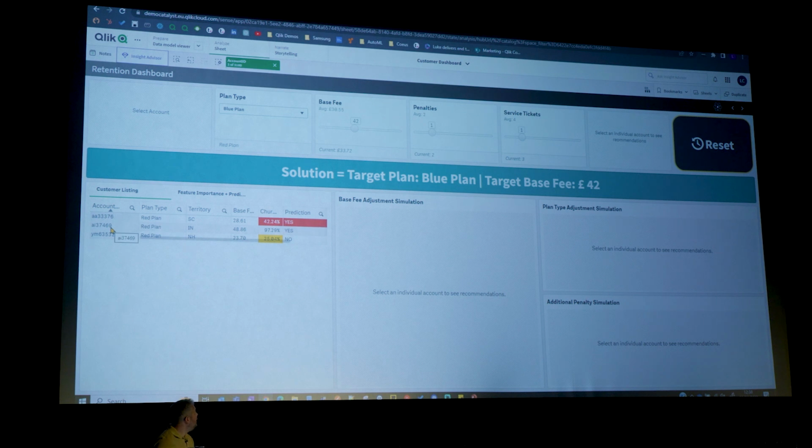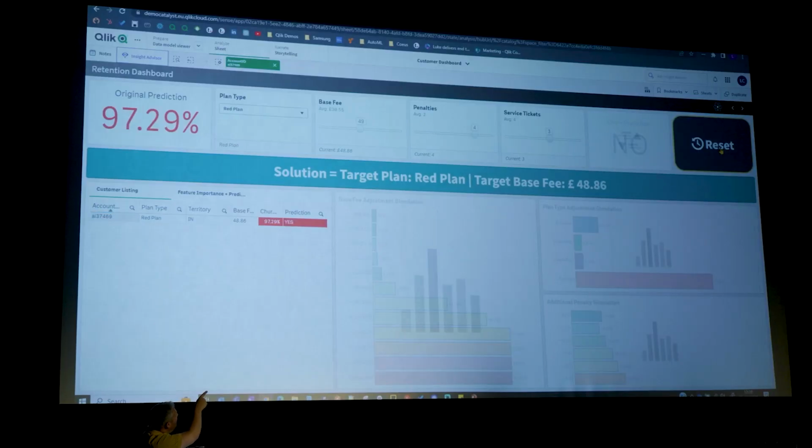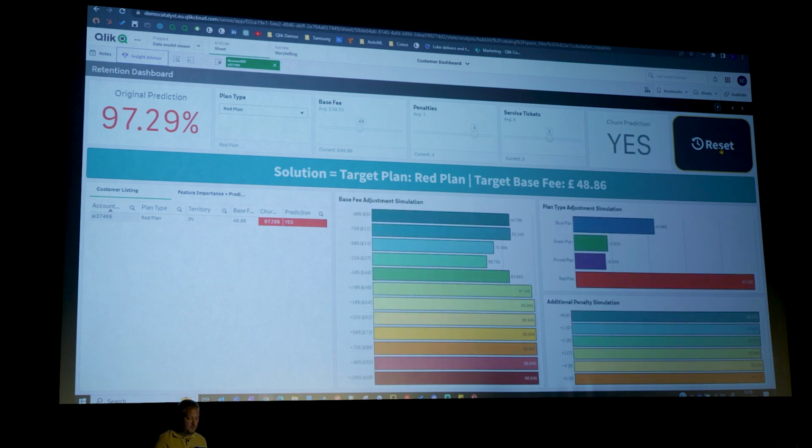Now I'm going to look at my next favourite customer, which is customer AI, aptly named AI, 37469. At the moment, it's telling me that there's a 97% chance that this customer's going to churn. This one's going to be a difficult one. So let's select them and have a look. Now I reset all of those variables that I've been playing with. So yep, the customer's going to churn. We'll look at their SHAP importance.